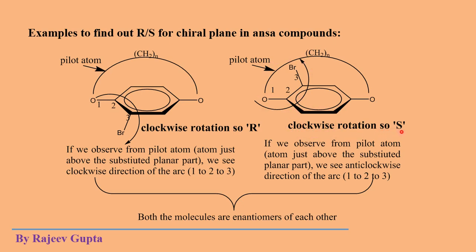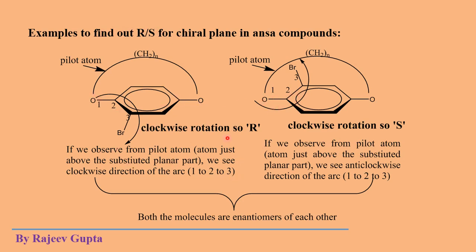So the result is S. Here it is necessary to observe the chiral plane from the pilot atom side. So we see that the molecular formula, molecular weight and all other things are the same for both these structures.